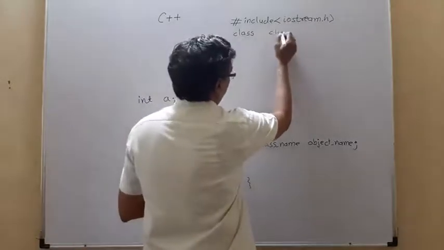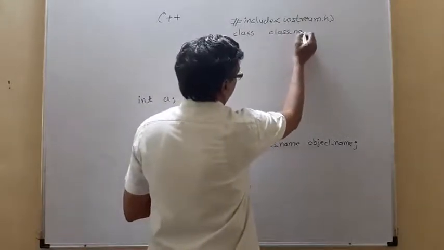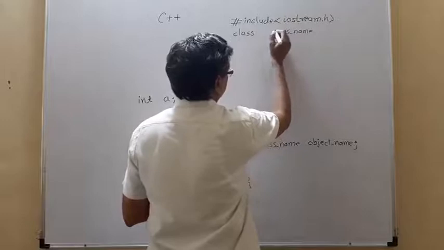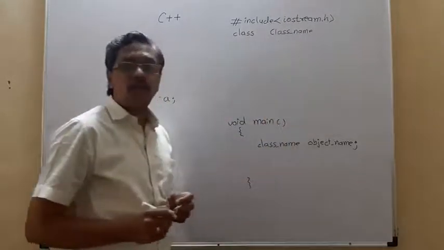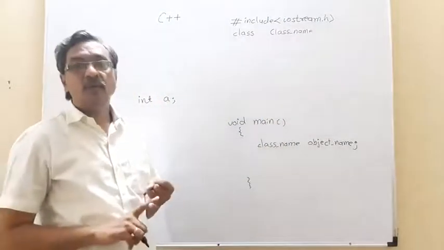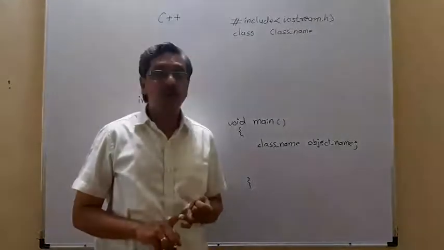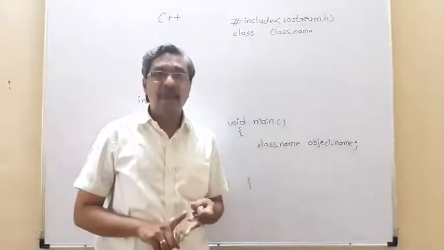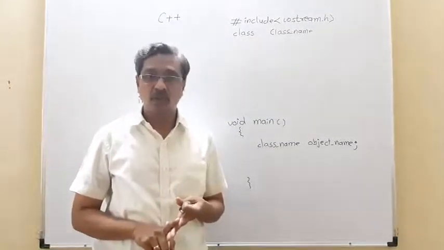Then you can give any name to the class, but reserved words are not allowed. It should start with a character, and blank space within the class name is not allowed.